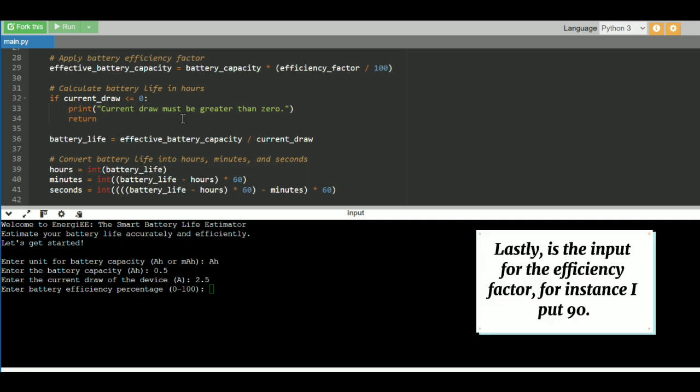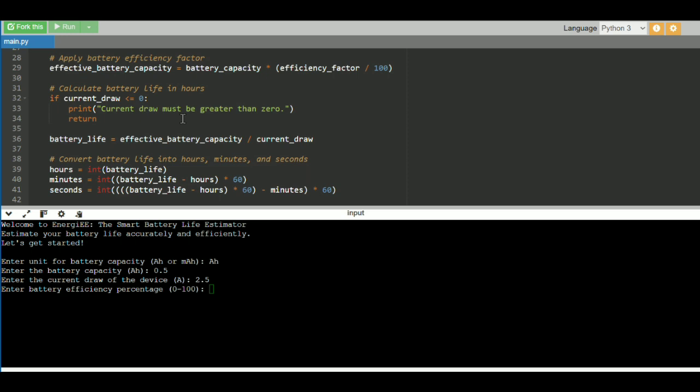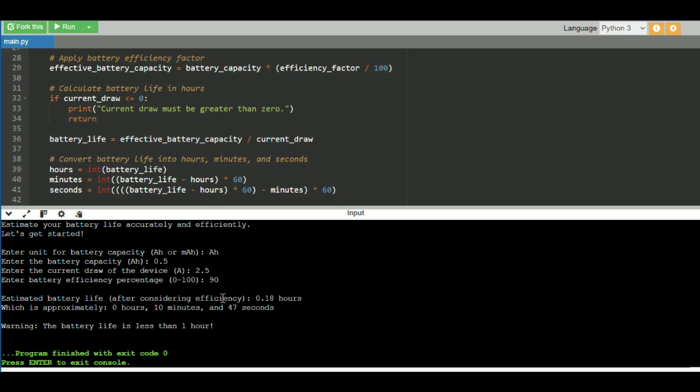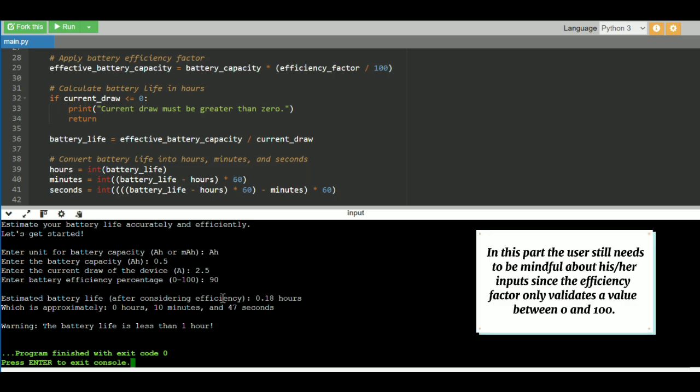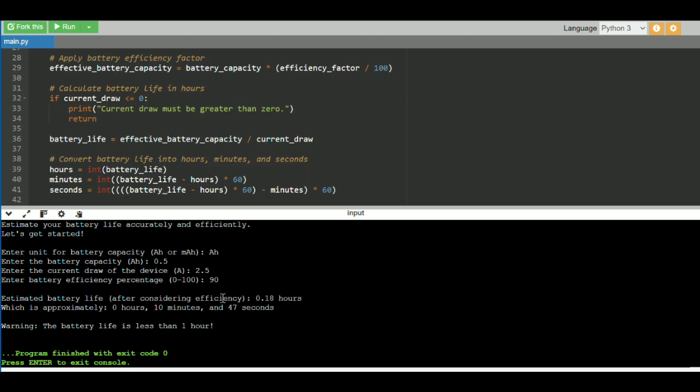Lastly is the input for the efficiency factor. For instance, I put 90. In this part, the user still needs to be mindful of his or her inputs, since the efficiency factor only accepts a value between 0 and 100.